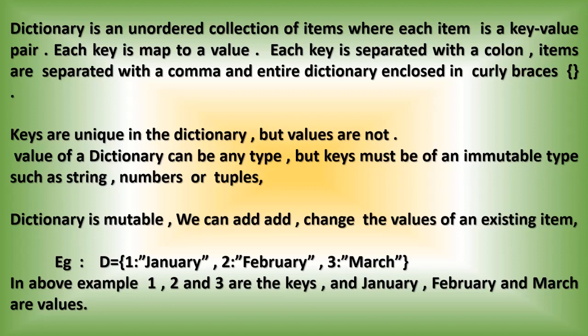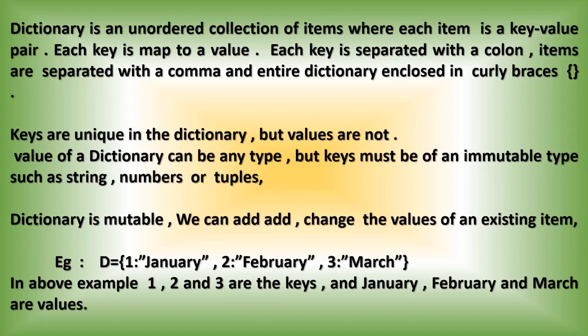So just compare this dictionary with your tuple and list. In a tuple, elements are enclosed in normal brackets. In a list, elements are enclosed in square brackets. Here in a dictionary, elements are enclosed in curly brackets. In a dictionary, each element consists of a key and a value, and that combination is taken as a single element. I'll give you one example.